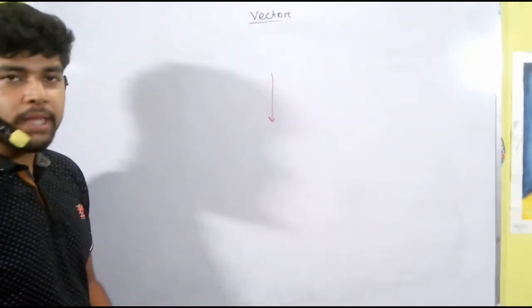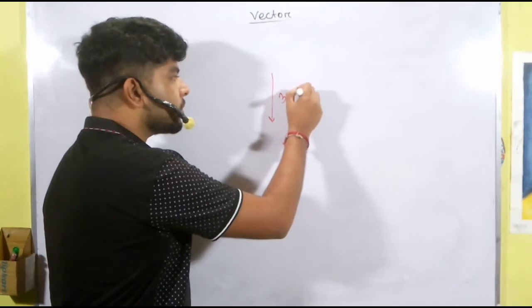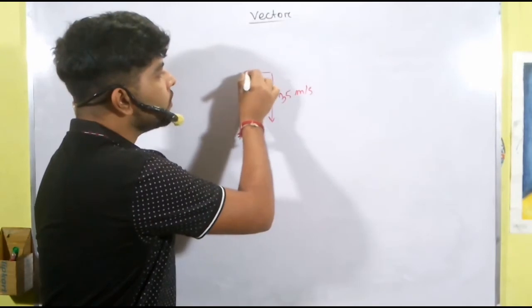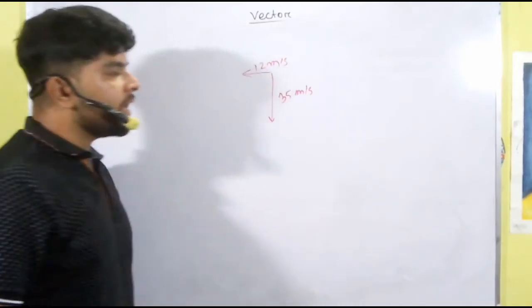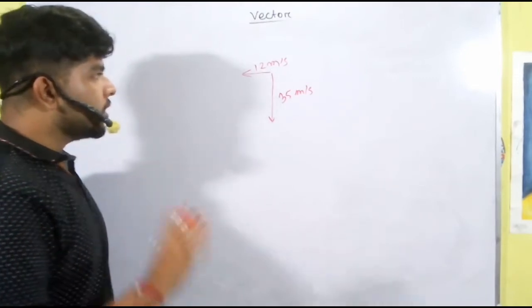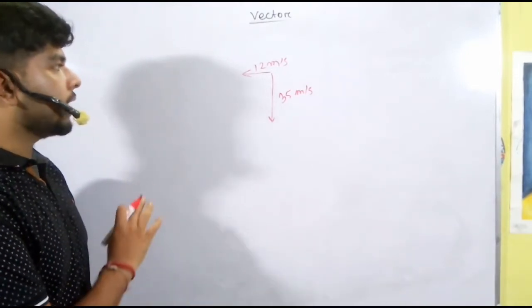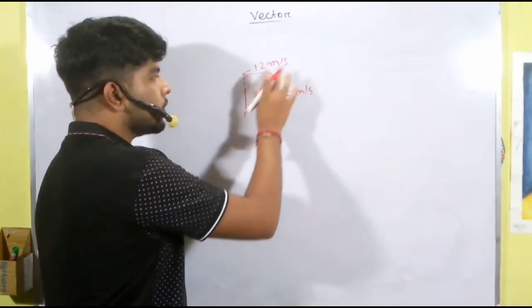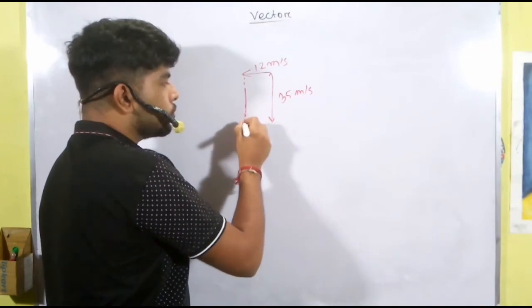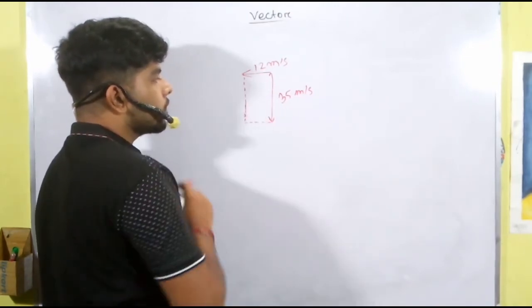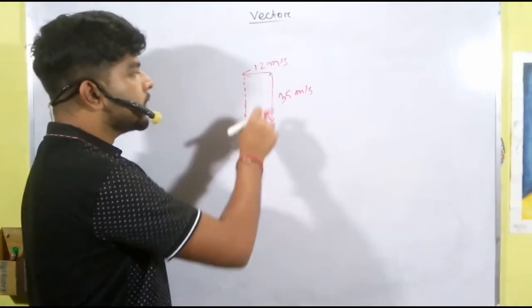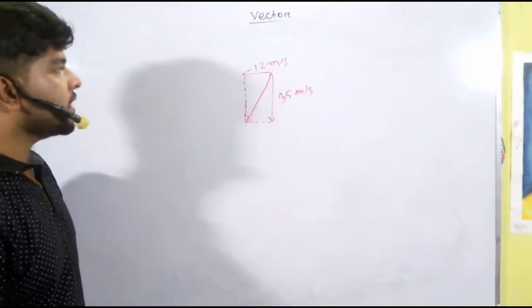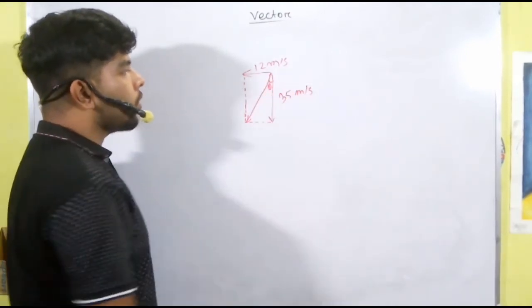Suppose rain is falling in this direction with a velocity of 35 meters per second, and wind is flowing in this direction with 12 meters per second. What will be the net velocity of the rain? Because we have to draw a parallelogram, how do we get the actual net result? First draw the parallelogram, here it is a rectangle, and draw the diagonal of this. So this will be the net direction, at an angle theta.